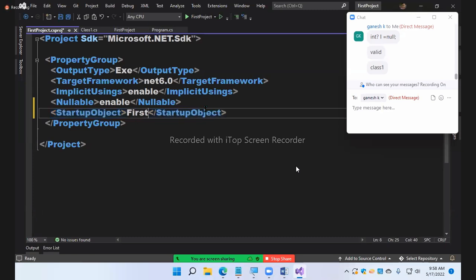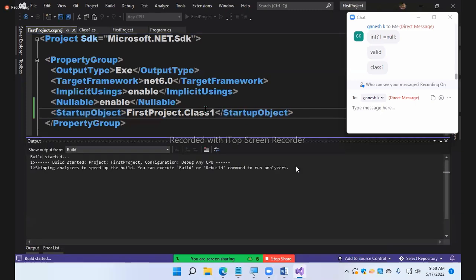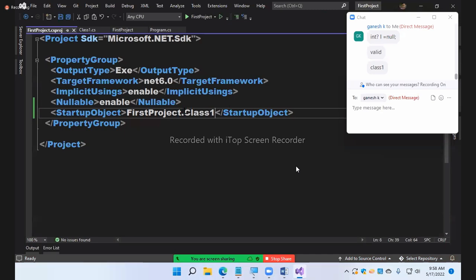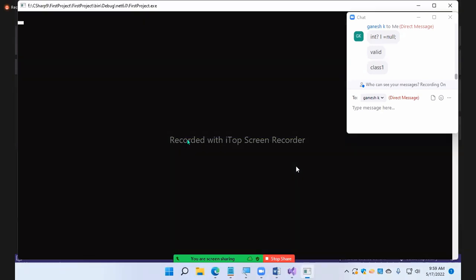Run the code. Executed, no error. Okay? And if I want to run the Program class again, you come here and specify Program. Now understood: whatever class you want to run, you are required to specify it in that particular file.